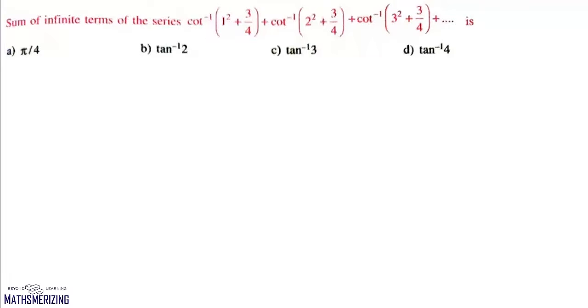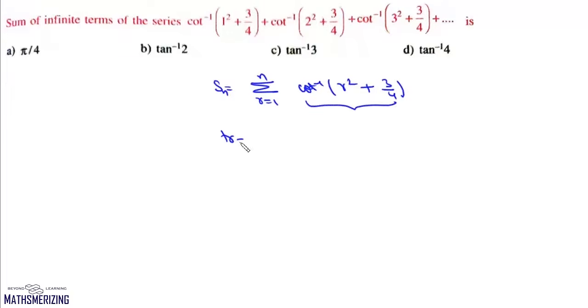Now here the question is, we need to find the sum of infinite terms of the series cot inverse 1 square plus 3 by 4 plus cot inverse 2 square plus 3 by 4, cot inverse 3 square plus 3 by 4. So we'll write this series in terms of summation, and we'll write partial sum. So we'll write summation r varies from 1 to n, and it'll be cot inverse r square plus 3 by 4, and that's your general term.